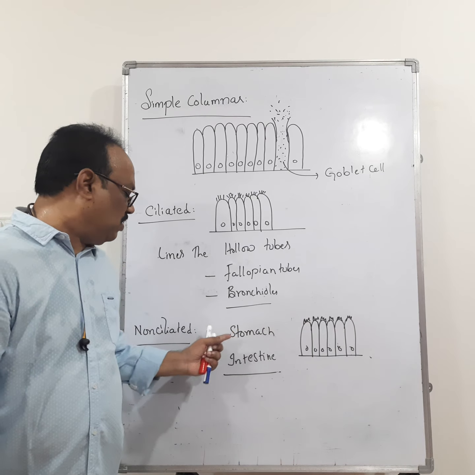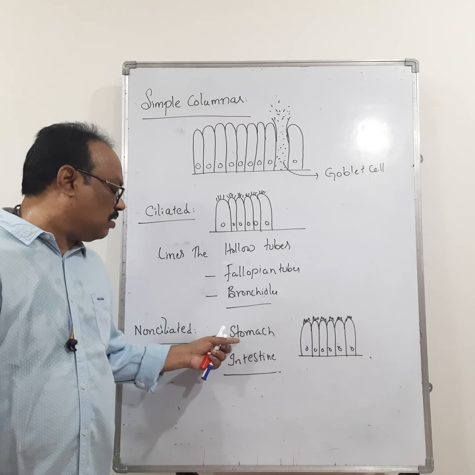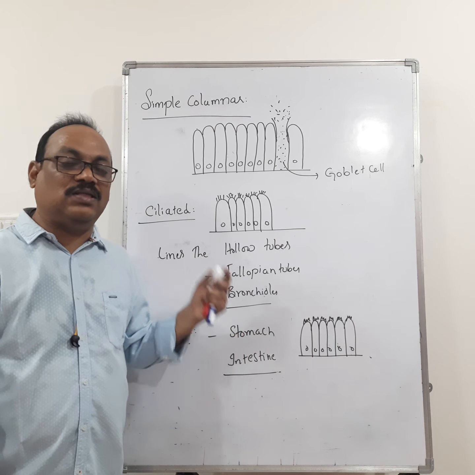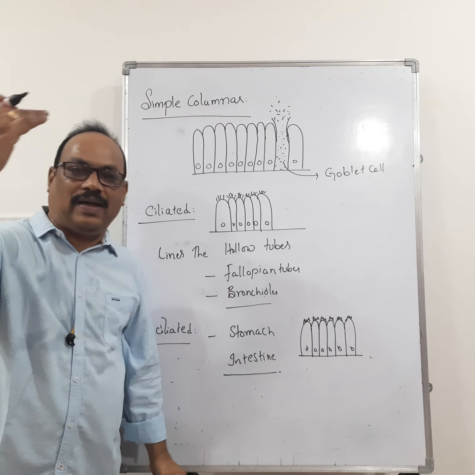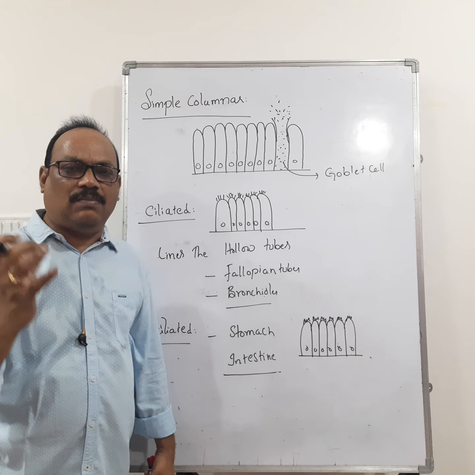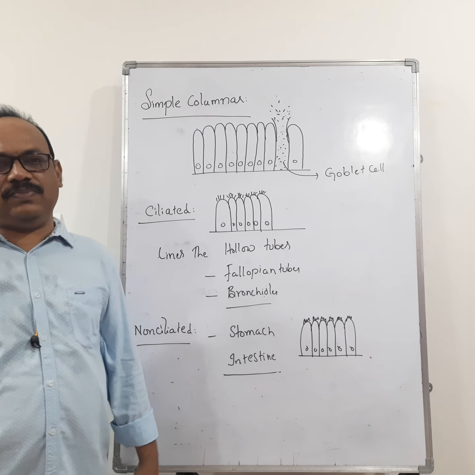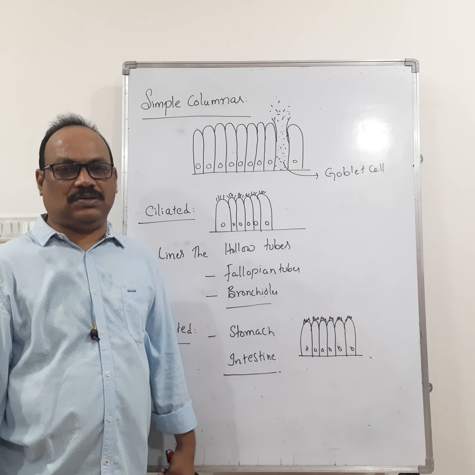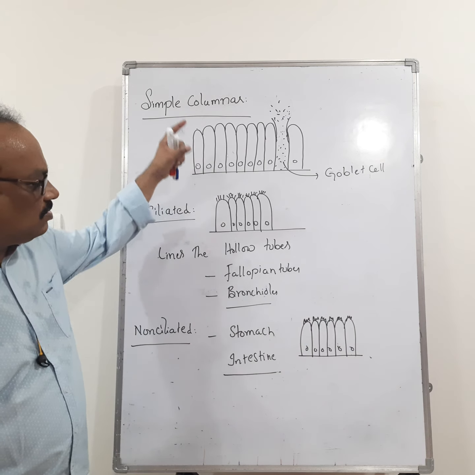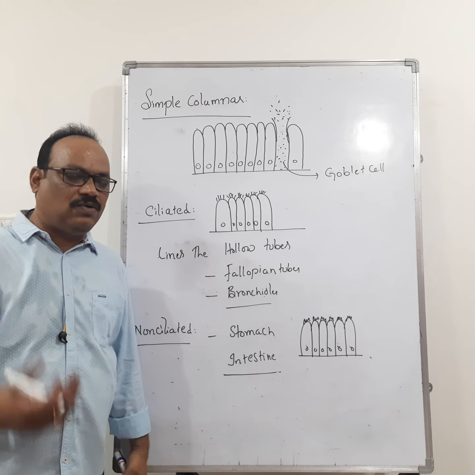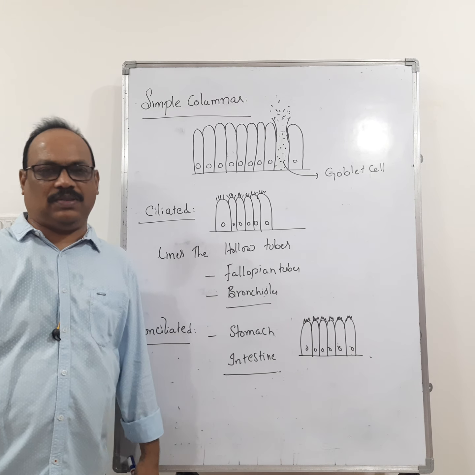What is the use of the simple columnar epithelium in the stomach? It is involved in secretion. As it lines the wall of the stomach, the simple columnar non-ciliated epithelium secretes enzymes. When it is lining the intestine, it is involved in absorption. So this completes the types of simple columnar epithelium. Now let us go for the next one, compound epithelium.